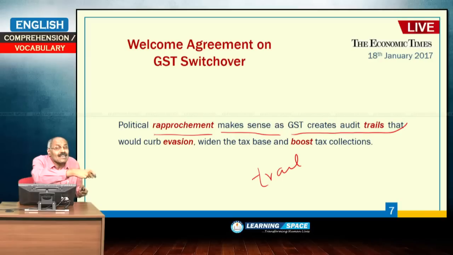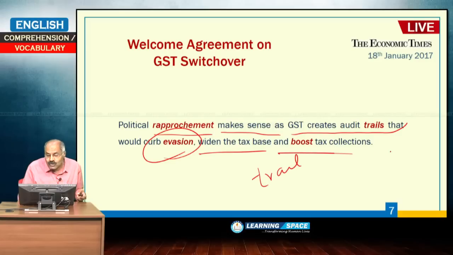Basically, it creates trails of the transaction that would curb tax evasion, widen the tax base and boost tax collections. This will create an audit trail because it is one destination tax and input credits will be there, and in the process a total trail will be created.